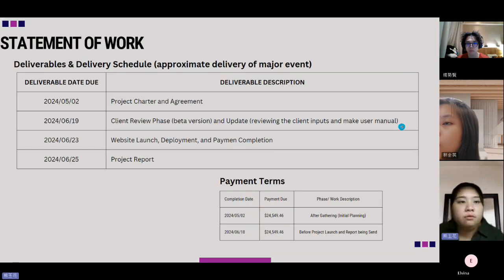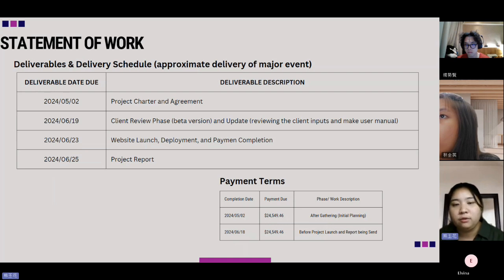So for the statement of work, for the deliverables and delivery schedule, there will be four deliverables. The first one is on the 2nd of May: the project charter and agreement. And for the 19th of June, we will deliver the client review phase.